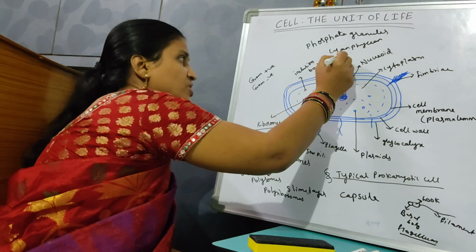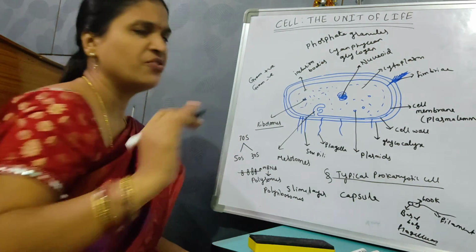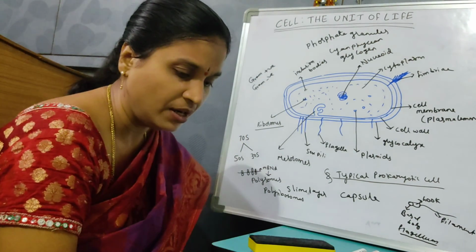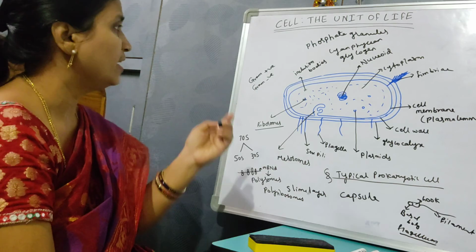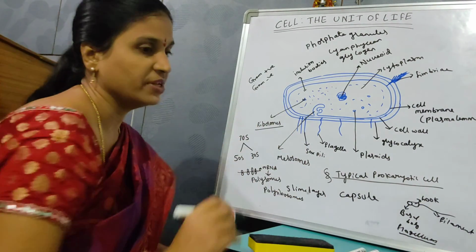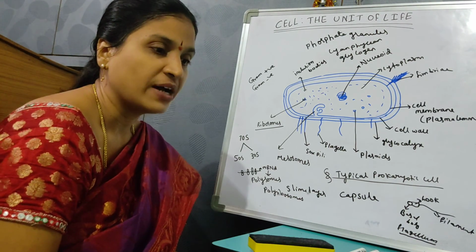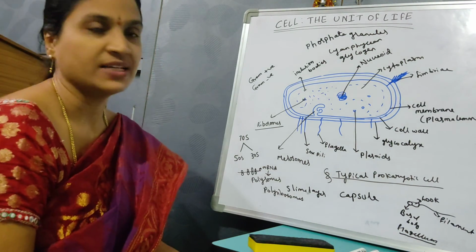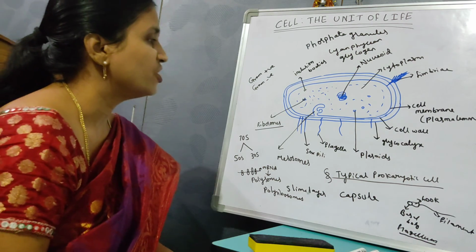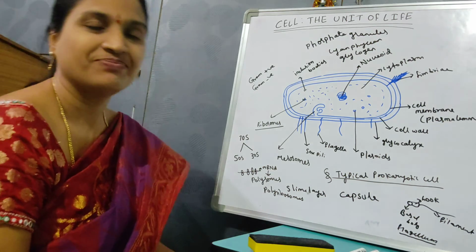granules, and glycogen granules are the reserve food materials of these prokaryotes. In general, they are not bounded by any membrane. Sometimes vacuoles also may be present. Vacuoles are present in cyanobacteria and photosynthetic bacteria, like that, gas vacuoles. This is about the general structural details of the prokaryotic cell. Thank you.